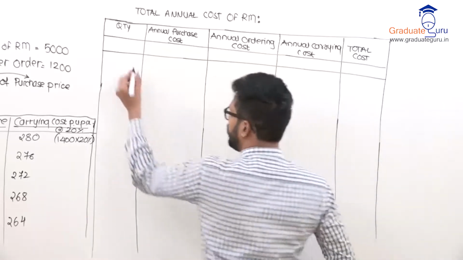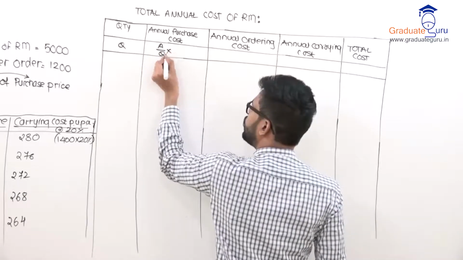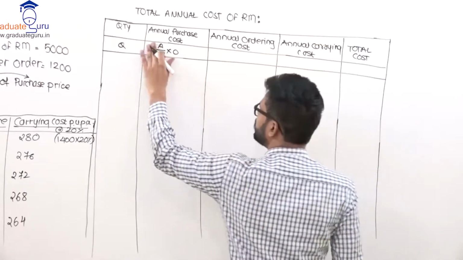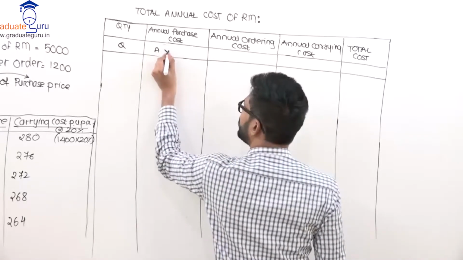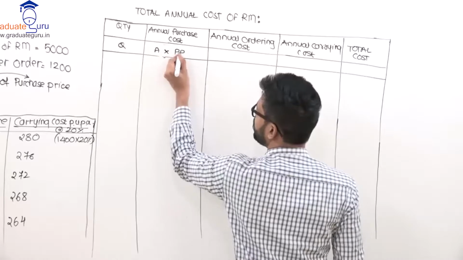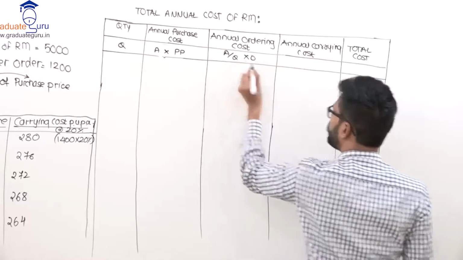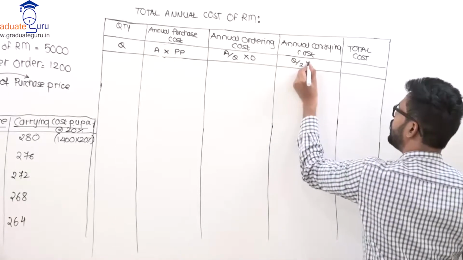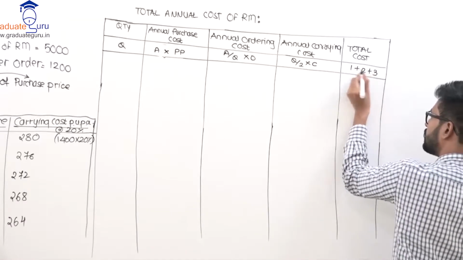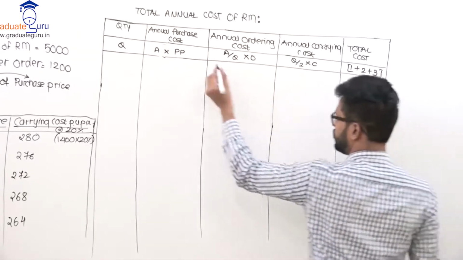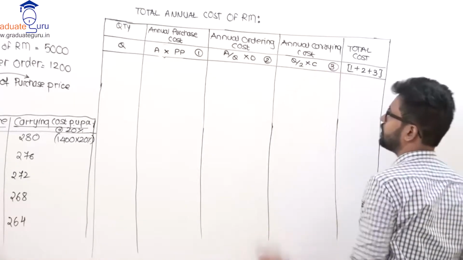Okay, and you know the formula. This is my quantity, A upon Q into O. No, it's purchase cost now. So you will say how much you will order in the whole year, that is annual purchase into purchase price, then A upon Q into O, Q upon 2 into C, then last is total of first three columns, 1 plus 2 plus 3. This is first cost, this is second cost, this is third cost.